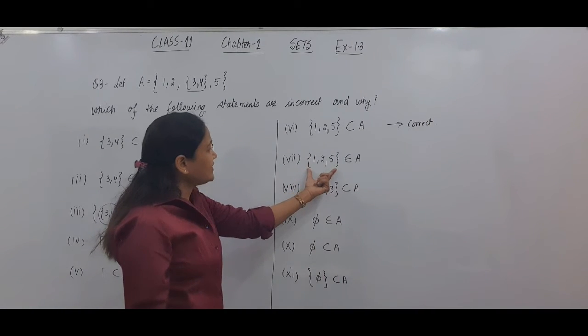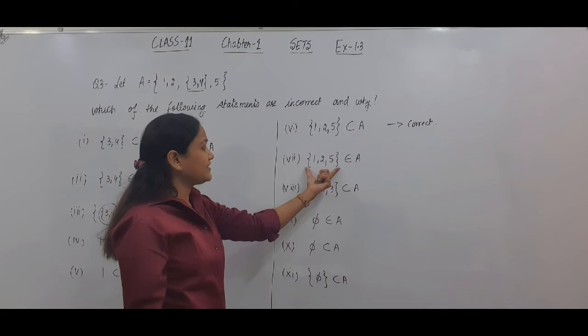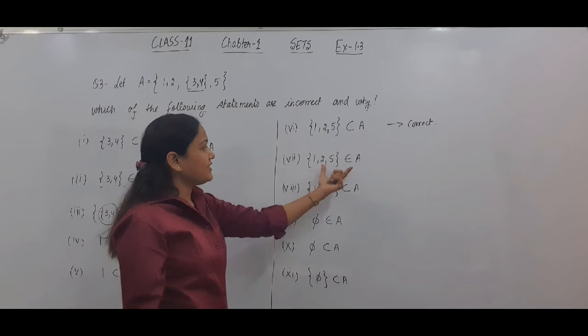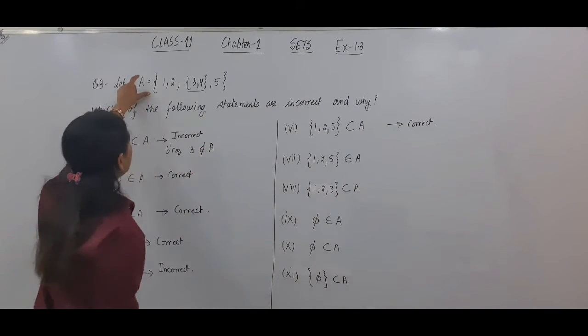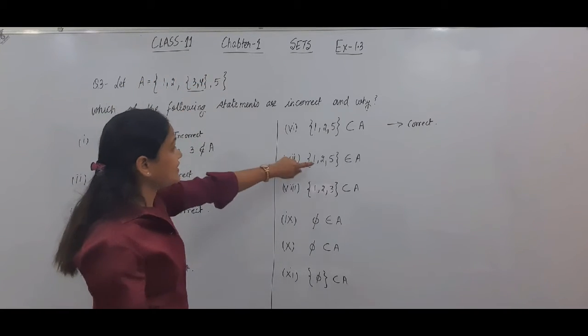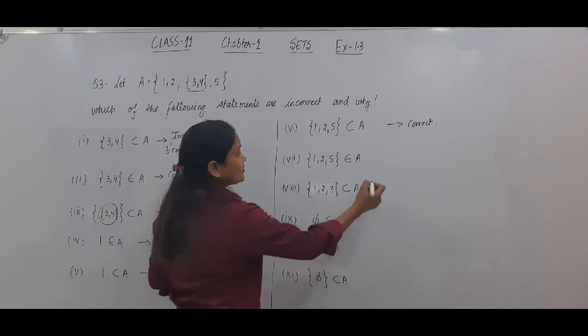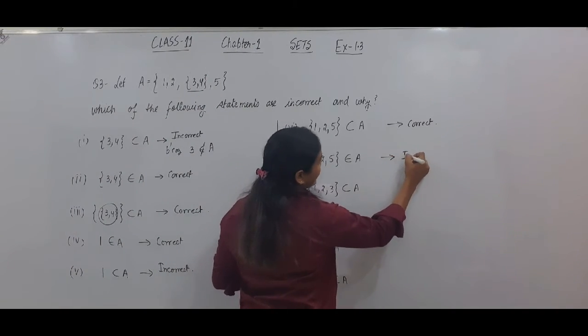Now the set {1 to 5} belongs to A. Whether the set {1 to 5}, this set is an element of A. देखो, A के elements 1 है, 2 है, set {3, 4} है and 5 है. Set {1 to 5} is not an element of A. So this statement is incorrect.